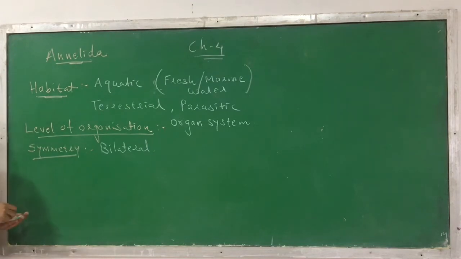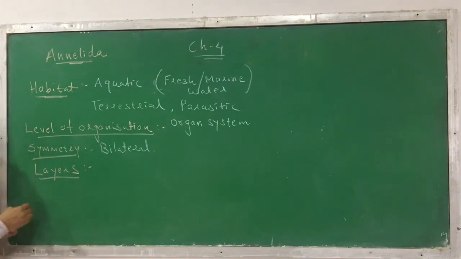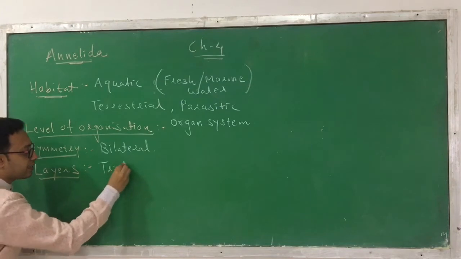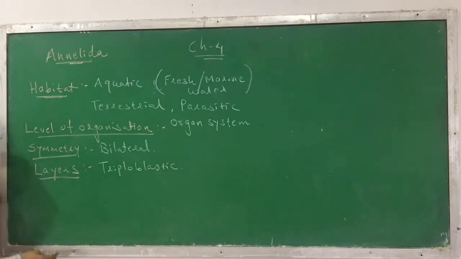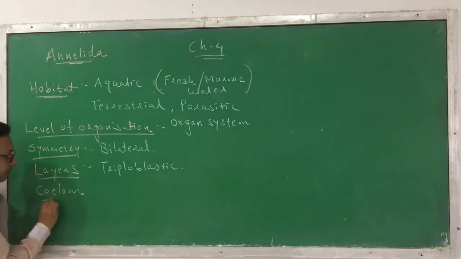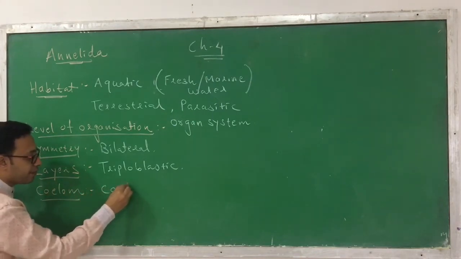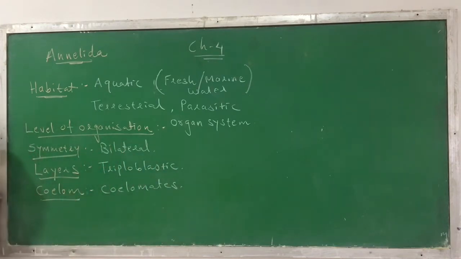Okay. Next, when we talk about the layers, how many layers are present? Whether it's 2 or 3. Here in the phylum Annelida, 3 layers can be found. We call it triploblastic. Next, when we talk about the coelom, meaning a body cavity, these animals have a presence of coelom. So we call them coelomates.